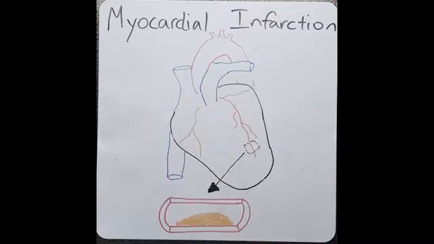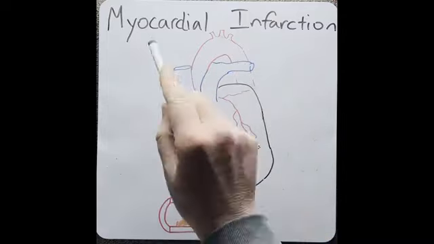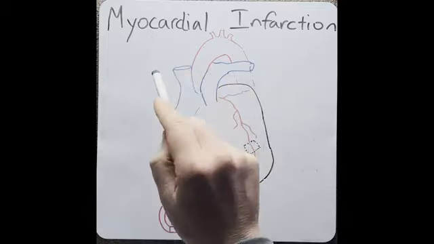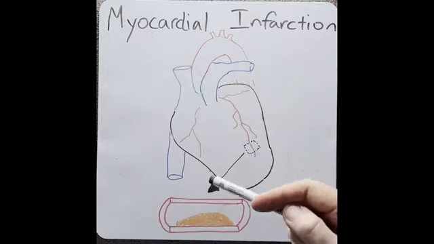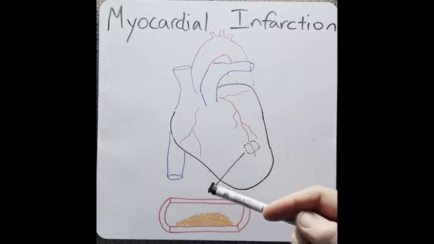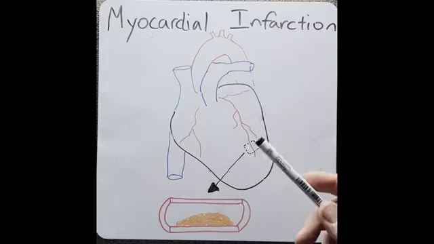Myocardial infarction is a fancy word which basically means a heart attack. Myo refers to muscle, cardial refers to heart, infarction refers to tissue death. So a myocardial infarction, or an MI, is a condition where some of the heart muscle dies. Let's see how this happens.